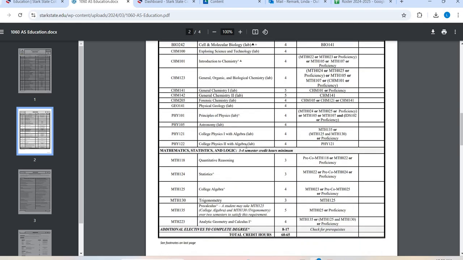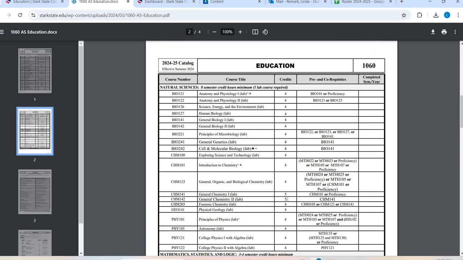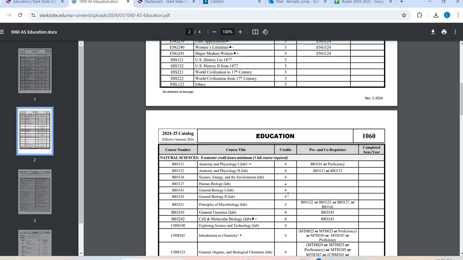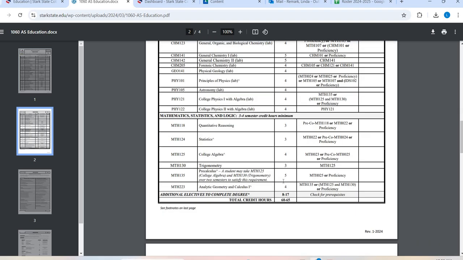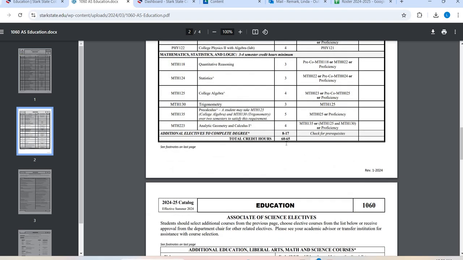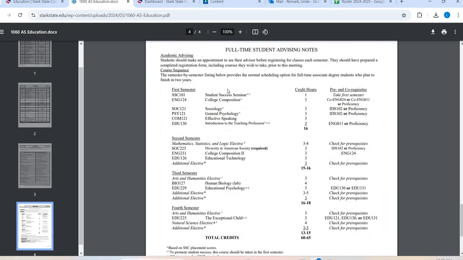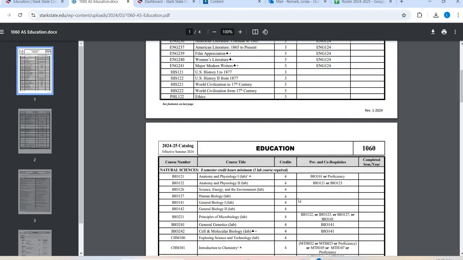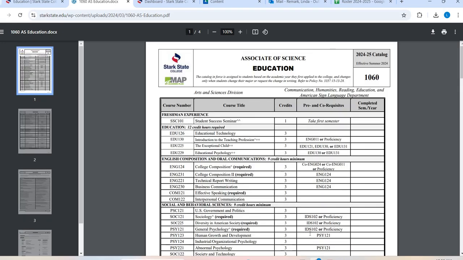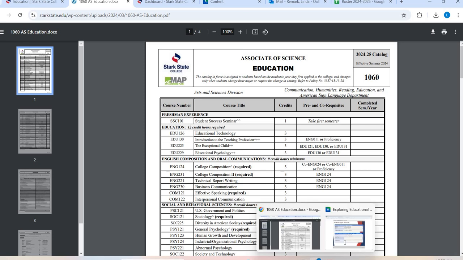I know in this one it looks kind of overwhelming because there's so many pages, but keep in mind it says you have to pick credit hours. So they give you options here and you don't have to take all of those options. It's just giving you a lot of choices. Most degree plans here at the college range between 60 and 70 credits. You can see how much you'll have to take down there. And then down here, eventually it's going to be like, hey, if you're a full-time student, here's the order that we suggest taking it in. All right, so this is a really great piece of information to have regardless of this assignment or not.